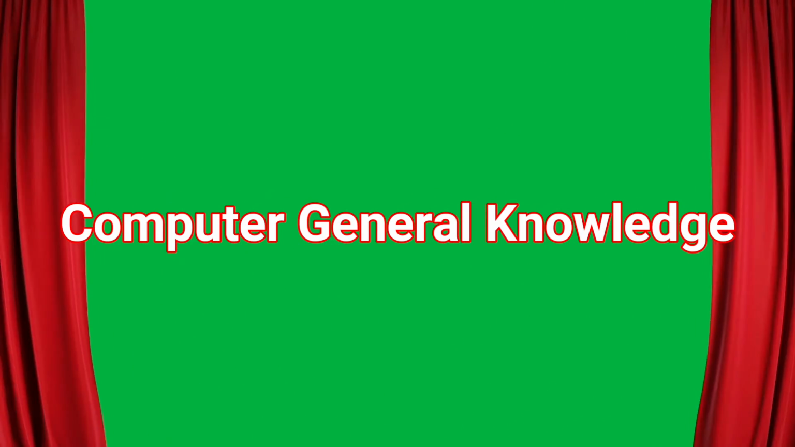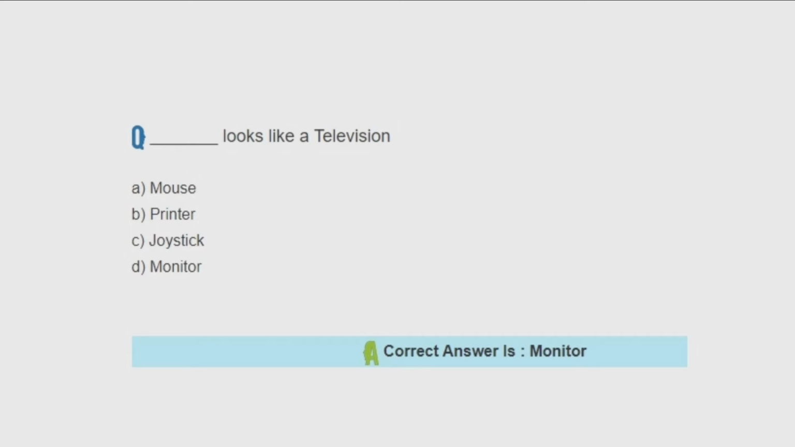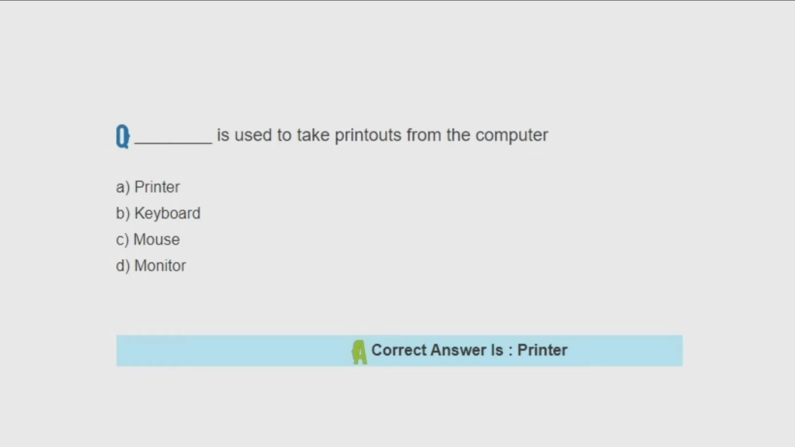Computer general knowledge. Scanner is an input device. Monitors look like a television. Printer is used to take printout from the computer.